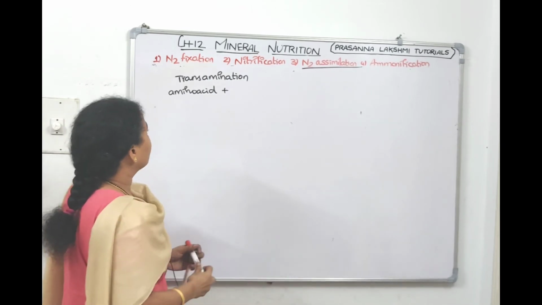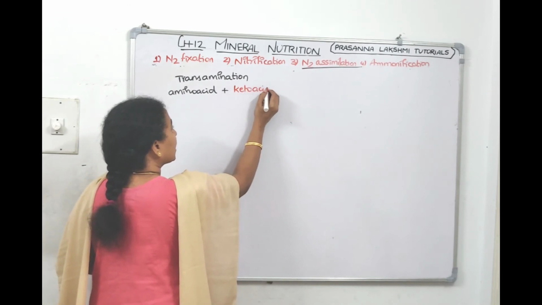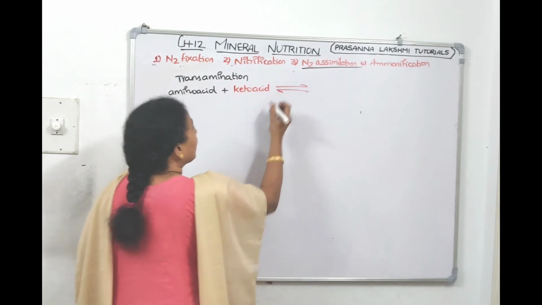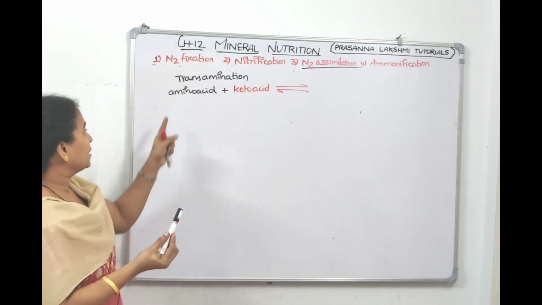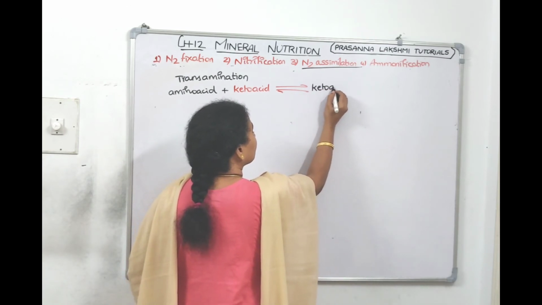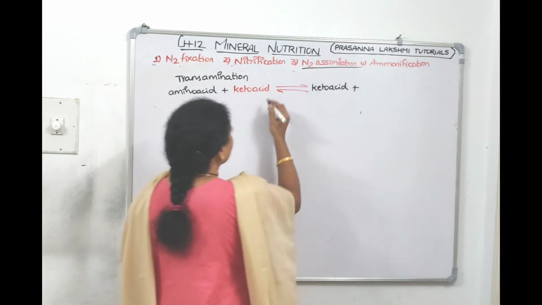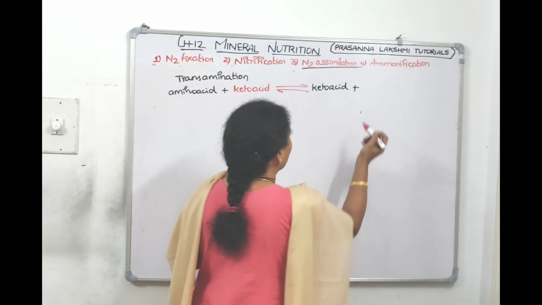I'll use a different color. Now, after giving the amino group, the amino acid becomes a keto acid. Means the black colored amino acid became a keto acid, and the red colored keto acid, after accepting the amino group, became an amino acid.